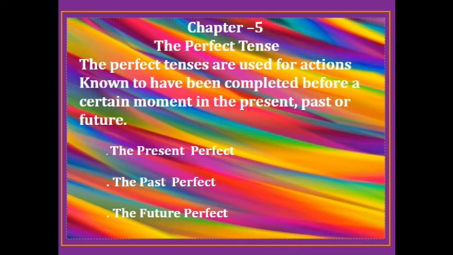Now let me start our new chapter, the perfect tense. The perfect tenses are used for actions known to have been completed before a certain moment in the present, past, or future. And we have three kinds of perfect tenses, and they are present perfect, past perfect and future perfect. We will study them one by one. The first one is the present perfect.